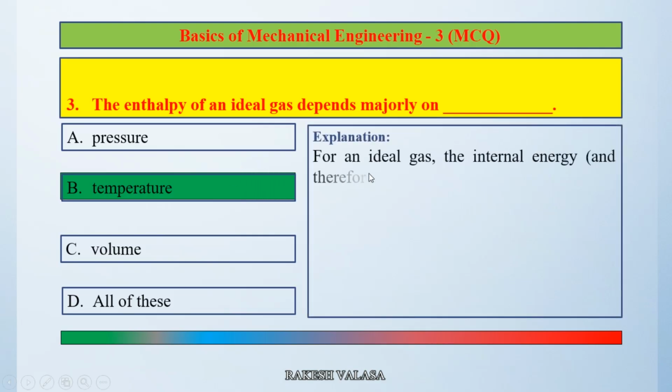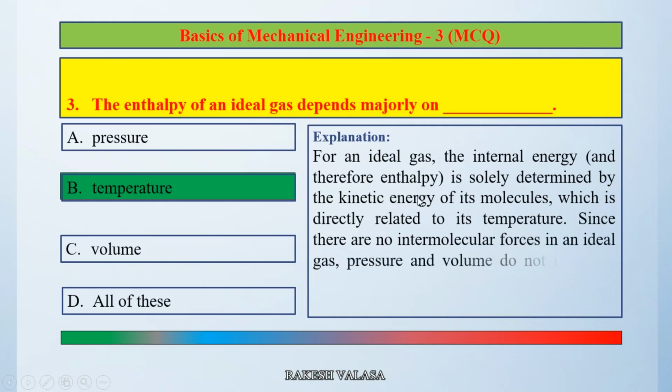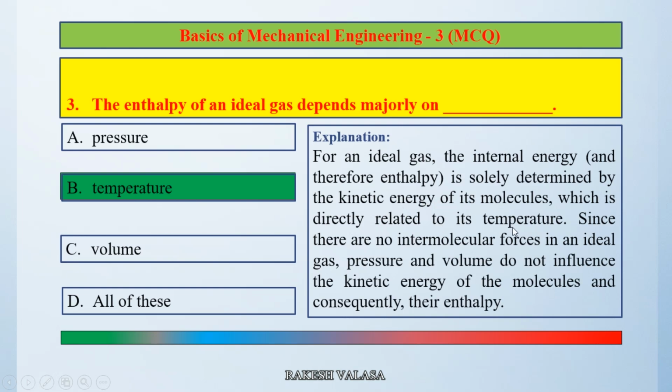For an ideal gas, the internal energy and therefore enthalpy is solely determined by the kinetic energy of its molecules, which is directly related to its temperature. Since there are no intermolecular forces in an ideal gas, pressure and volume do not influence the kinetic energy of the molecules and consequently their enthalpy. So the correct answer is option B temperature.